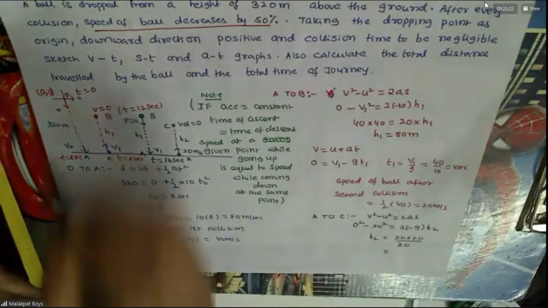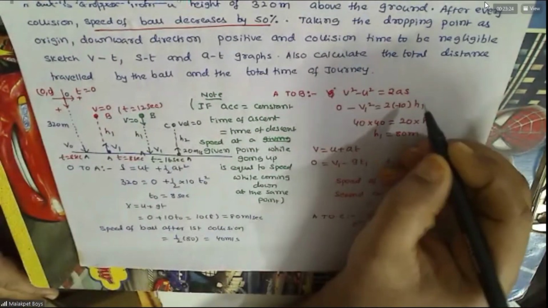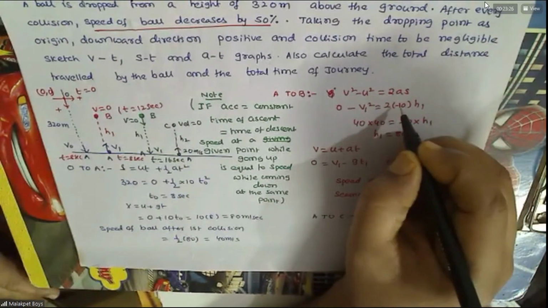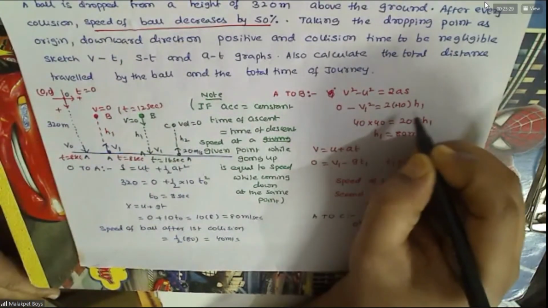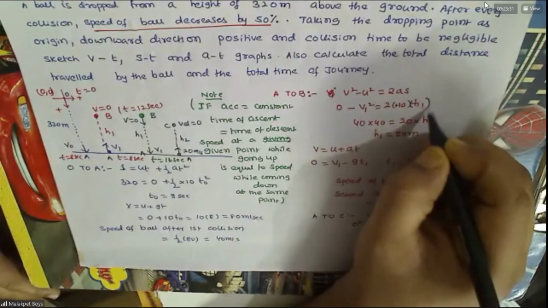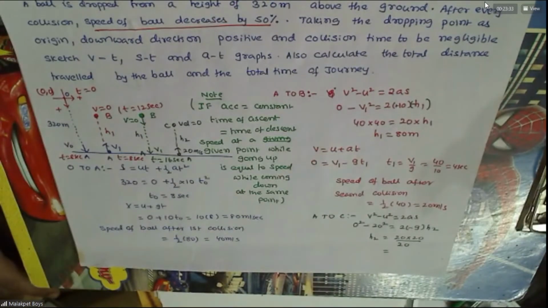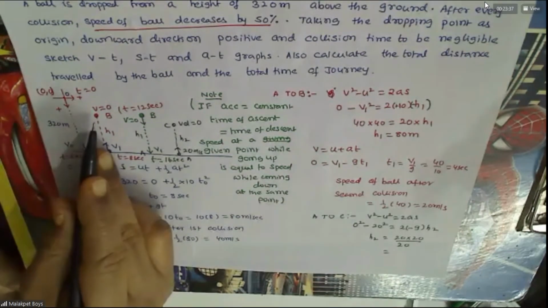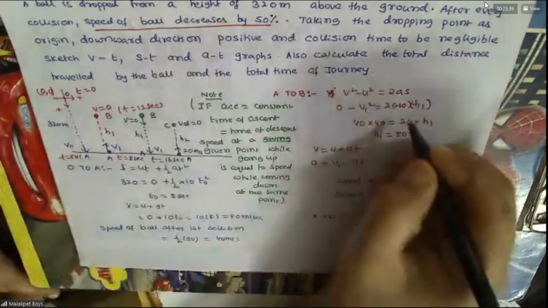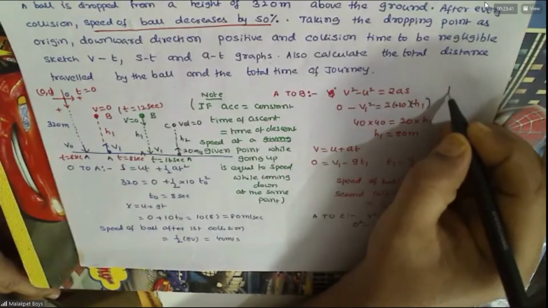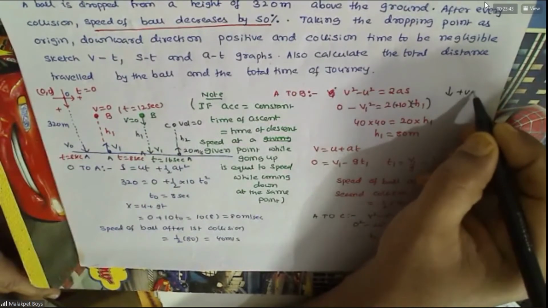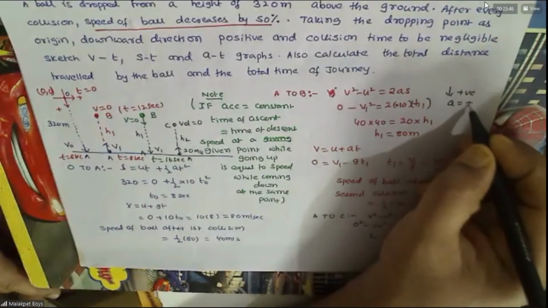Oh, you mean to say this is positive? Okay. If you want to take downward as positive, this is g, then displacement will be negative. A to B, no? g is downward positive, right? Do you agree? Okay, downward is positive. Therefore, a equals plus g.